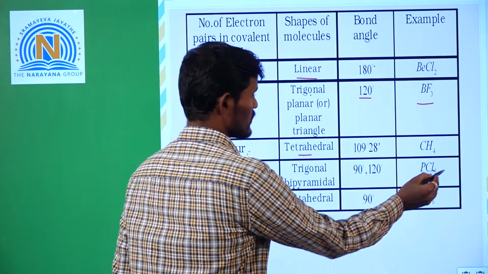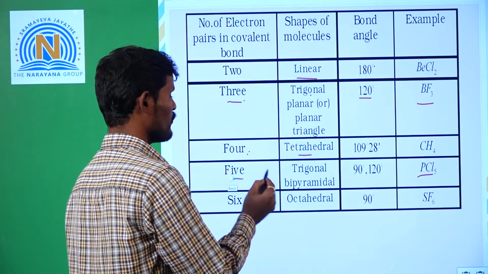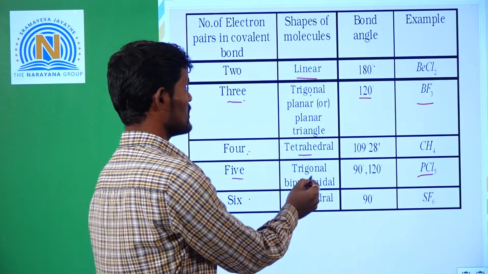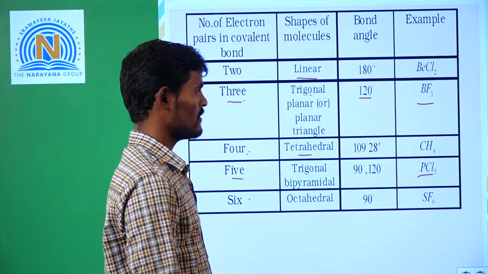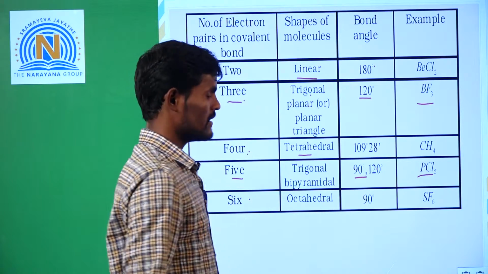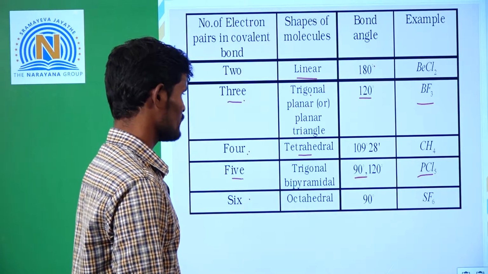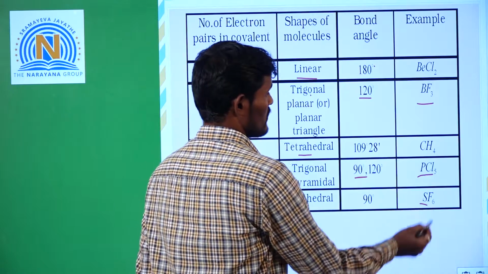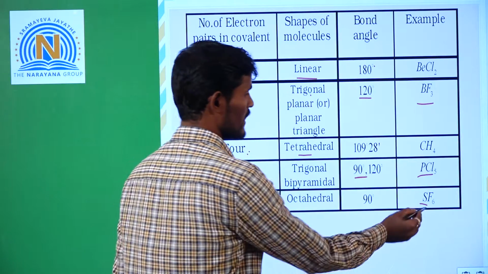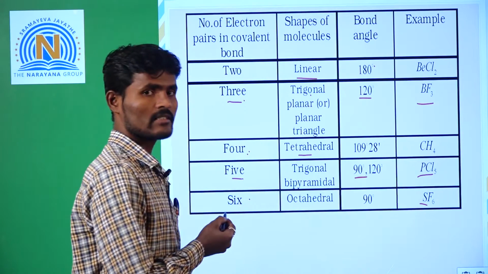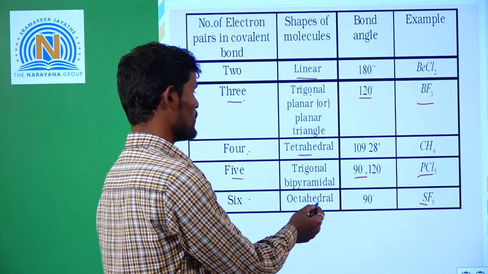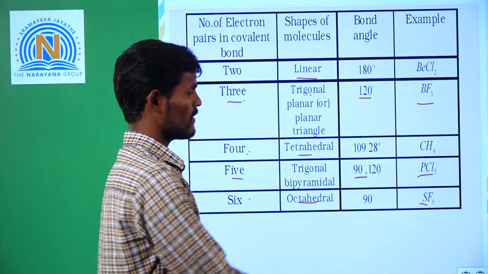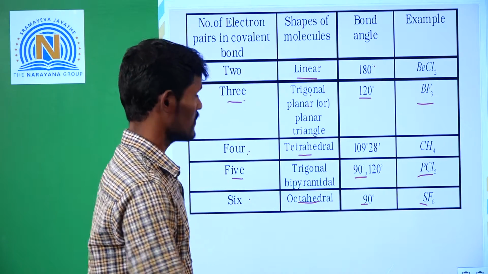Next, phosphorus pentachloride having 5 covalent bonds. The shape is trigonal bipyramidal. The angle is 90 degrees and 120 degrees. Next, SF6 sulfur hexafluoride having 6 covalent bonds. Shape is octahedral. Angle is 90 degrees.